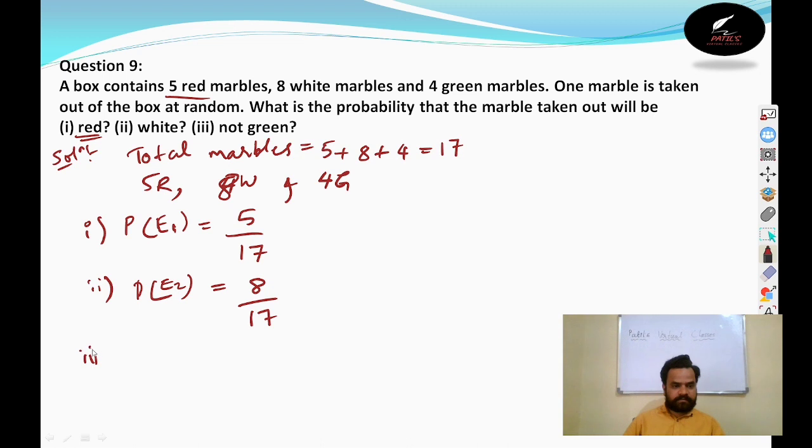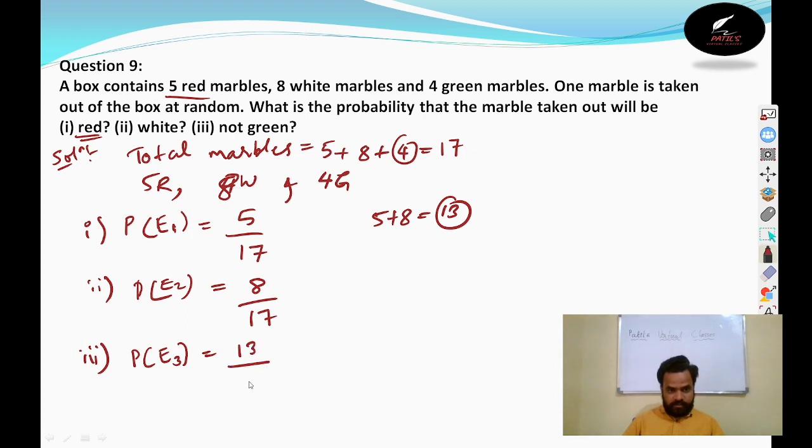And the third one is the probability that the marble which we selected is not green. So we can take this as E3. Not green means except green. If we remove green, how many are there? 5 plus 8 marbles are remaining, that is 13 marbles are remaining. So the answer will be 13 divided by 17, the total number of marbles. So this is the probability of red, probability of white, and this is the probability of not green.